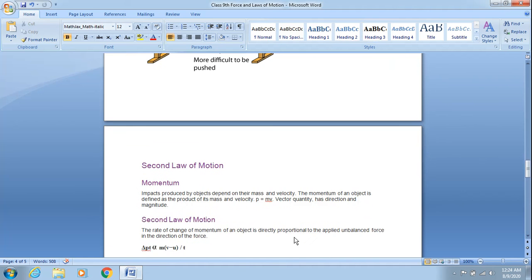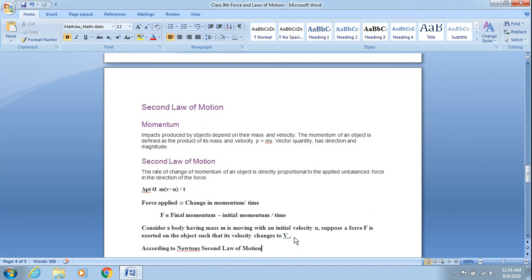Moving ahead, we have the second law of motion, which basically deals with momentum. Right? Now, what is this momentum and what does this quantity actually deal with?